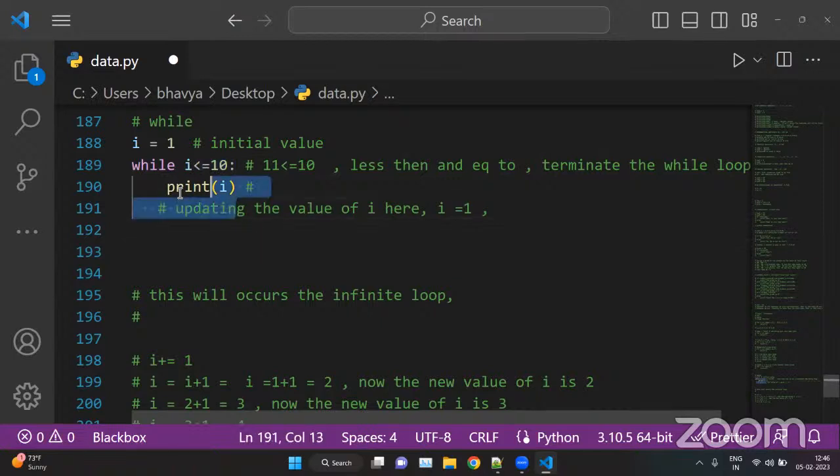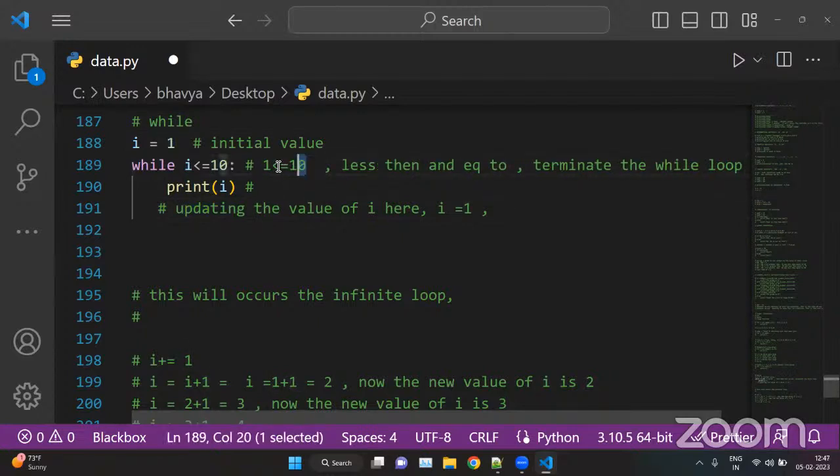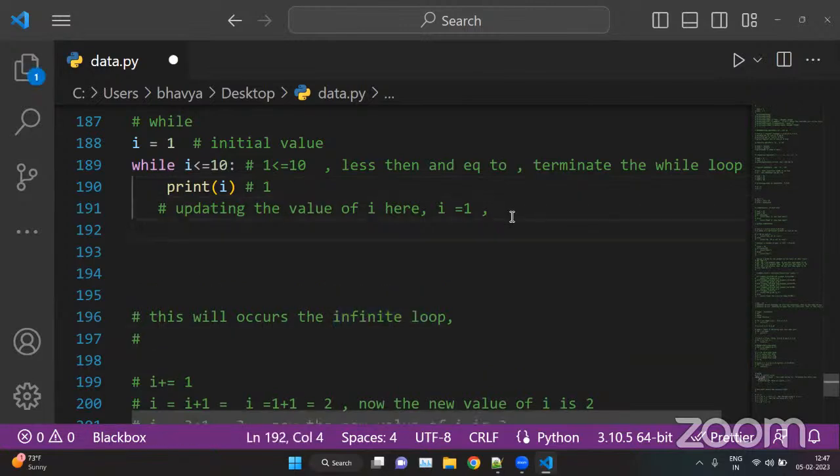So here we have print i. Now the value of i is 1. We are checking the first condition, 1 is less than 10 or not. This condition is true. So print i, and this keeps on printing the value 1, because here we are not incrementing any value. The value of i always remains 1. So this condition is always true, and this keeps on executing forever. That is known as an infinite loop. So we have to stop this infinite loop by incrementing the value by 1.